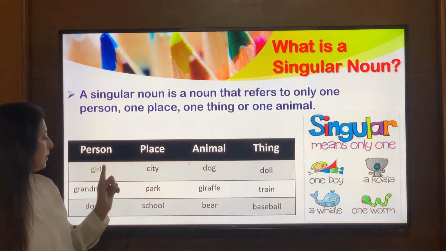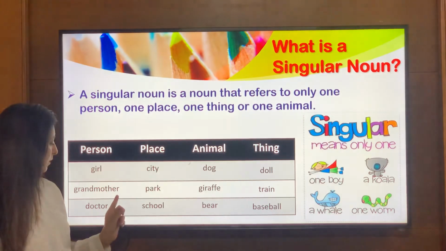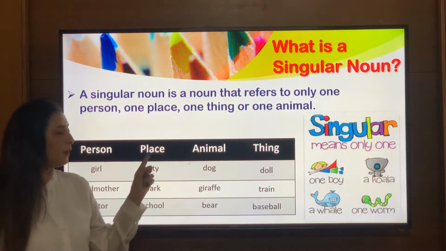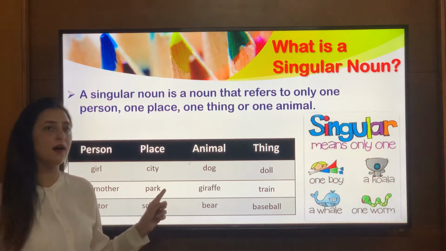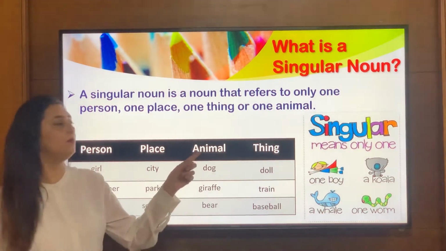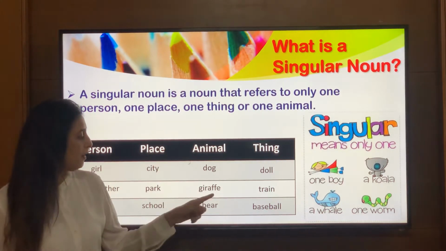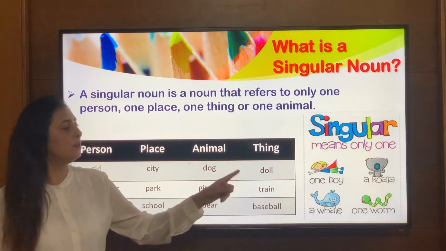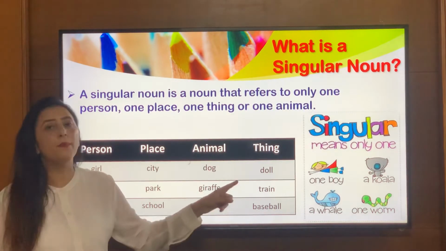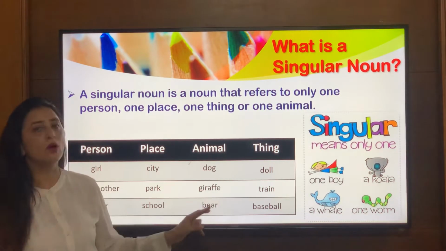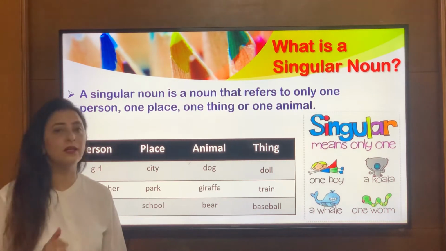So one person: a girl, grandmother, a doctor. Place: a city, a park, a school. Animal: dog, giraffe, bear. Thing: a doll, a train, a baseball. So these are examples of singular nouns. So singular means one.